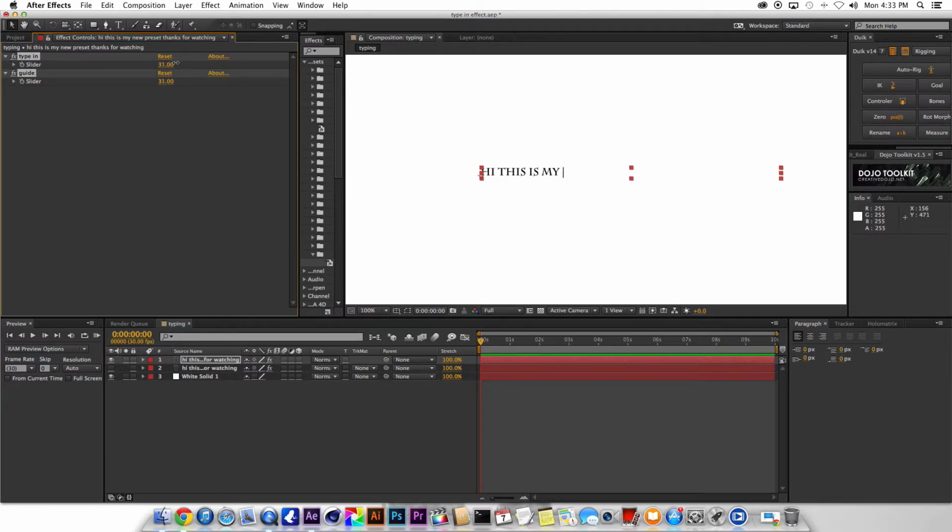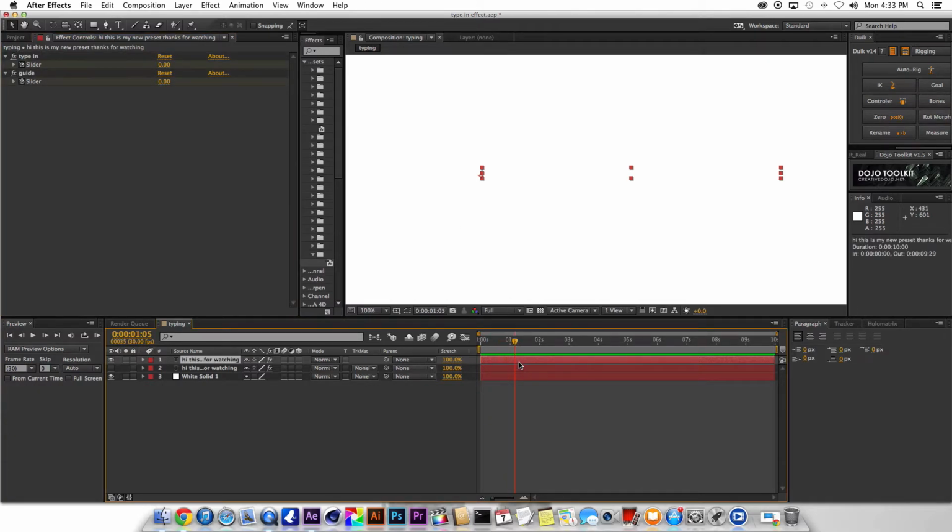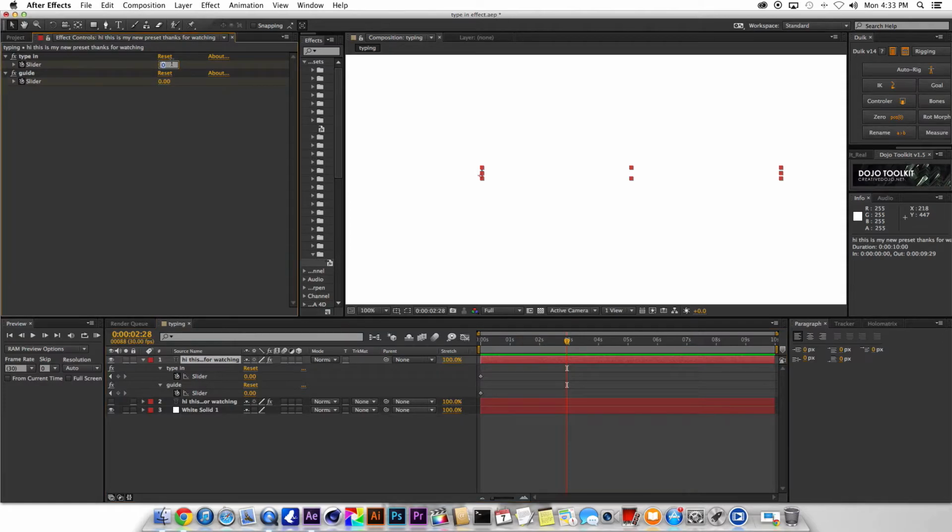Okay, pretty cool, huh? So what we're going to do is bring it down to 0 and add a keyframe, then press U so we can see it. Like, 3 seconds later we're going to go up to 100%, the same with the guide, 100%, and replay it. That's it, there you have it.